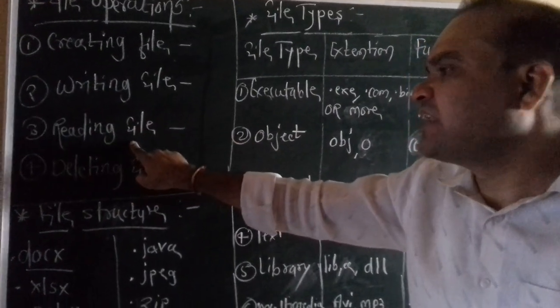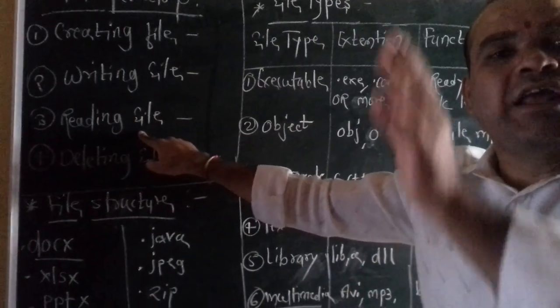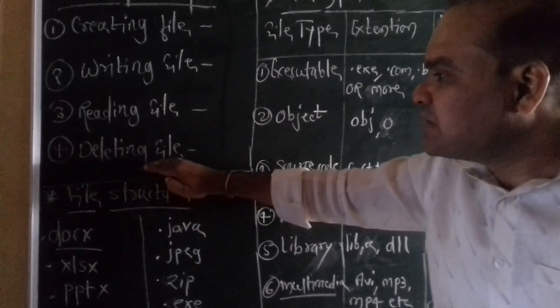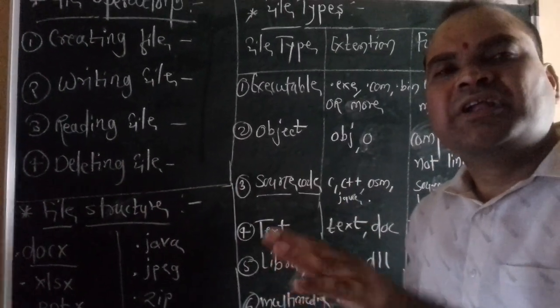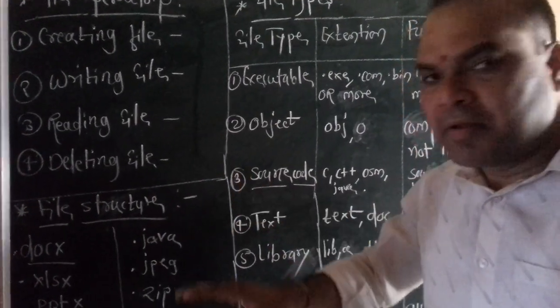Okay. Next is reading. Reading means whenever a particular user just reads the file, only reading the file. That kind of procedure is reading the files. And last one is deleting a file. When a particular user wants to delete a file, wants to remove the file, that kind of process is deleting a file.